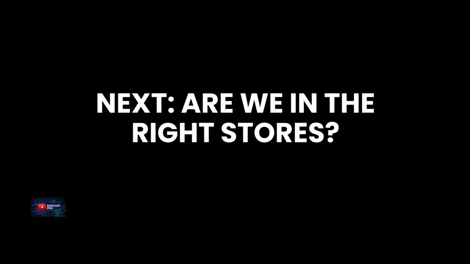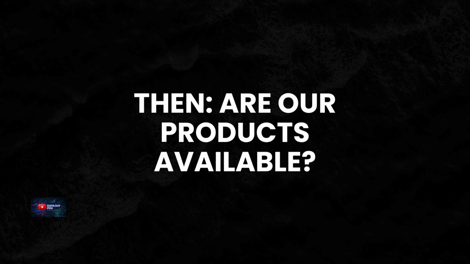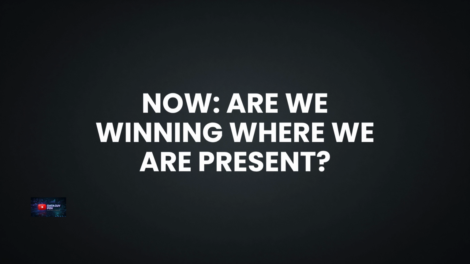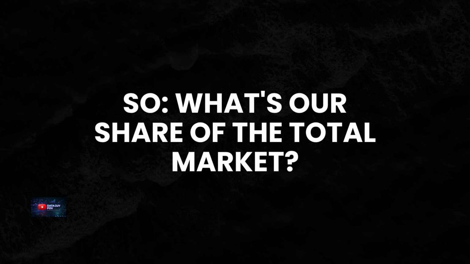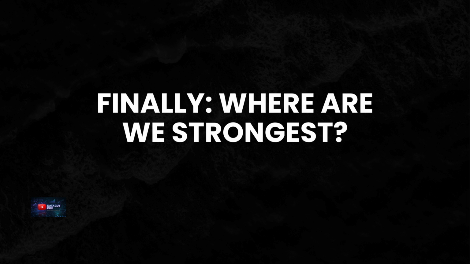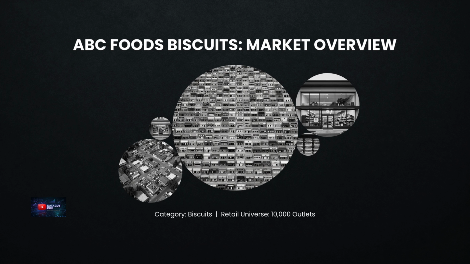Next, are we in the right stores? That's where weighted distribution or WD becomes important. Then, are our products actually available? That's where NOOS and WOOS come in. Now, are we winning where we are present? That's where SAH becomes useful. So, how big are we in the total market? That's SOM or share of market. And finally, where are we strongest? That's where SOS or share of segment helps us. Let's decode all 7 using one simple example.